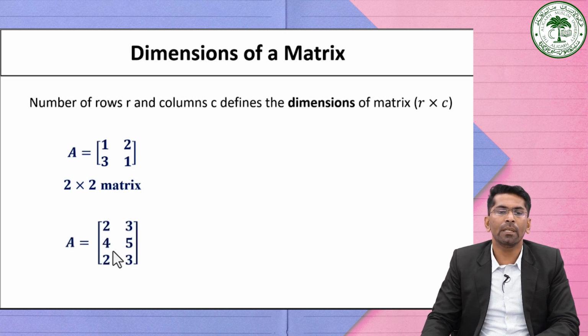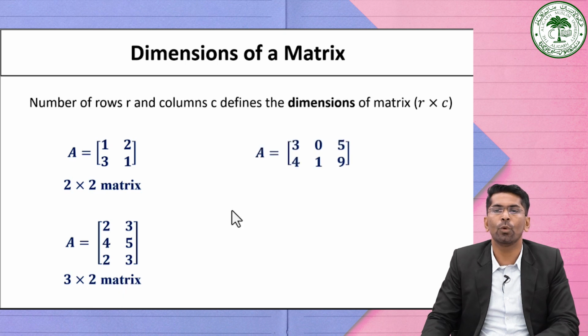See, we have 3 rows and 2 columns here. So we can say that the dimension is 3 by 2. It is a 3 by 2 matrix.